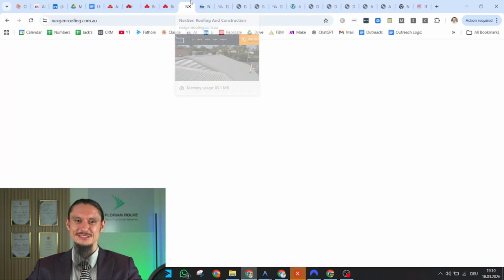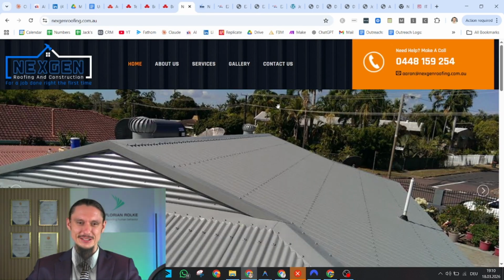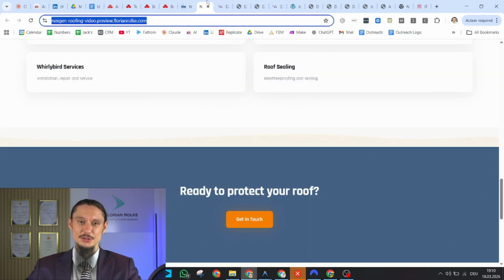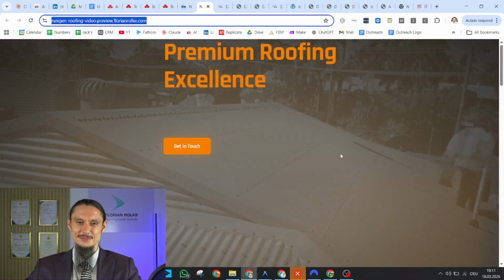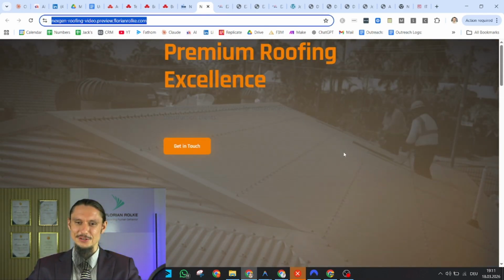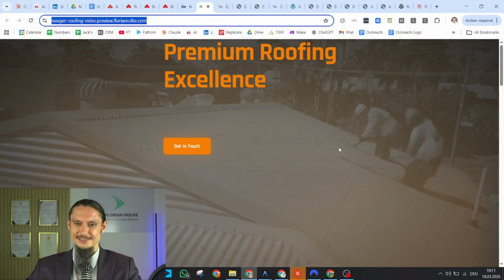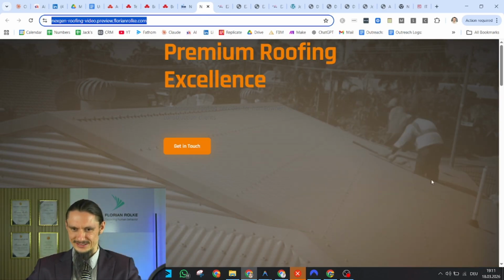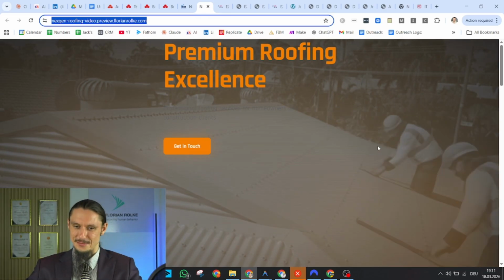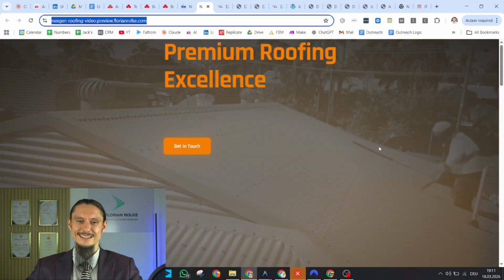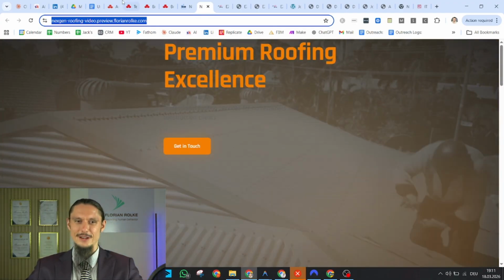Shout out to Altus Snyman, who also showed that on his Facebook channel. That's the real example that he showed, and basically being able to make a video version of that. As you can tell, as I'm pointing that out, the people are standing in the roof, but you wouldn't have seen that unless I pointed that out. So we can make a website, an improved version with a video header.